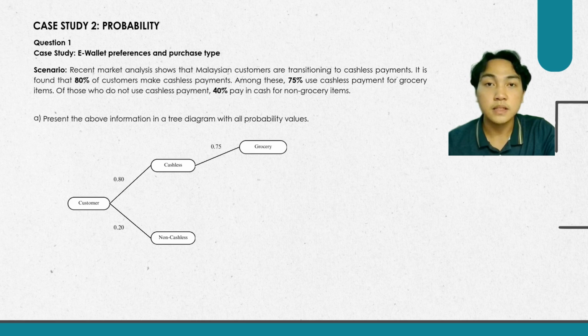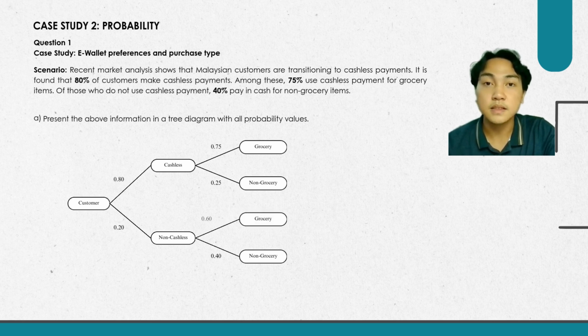Other than that, we know that 75% use cashless payment for grocery item. We can find that for the non-groceries is 25%. Lastly, 40% pay in cash for non-grocery items for the customers that made cashless payment. So from here, we can find that for the customers that made non-cashless payment for the grocery item is 60%.